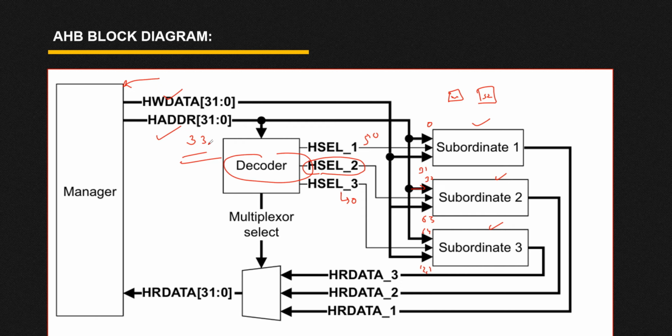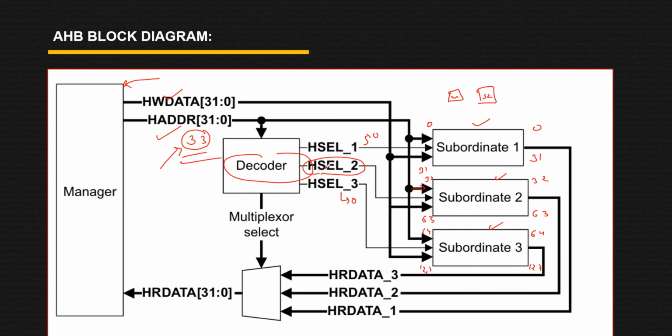But let me explain it once again. From this H address, let's suppose you have passed this 33, and here we have marked the address range of each subordinate. Let's suppose your subordinate 1 is supporting 0 to 31, subordinate 2 is supporting 32 to 63, and this is supporting from 64 to 127. Now I want to select a slave where we have address 33. See, the address 33 is there in your subordinate 2.